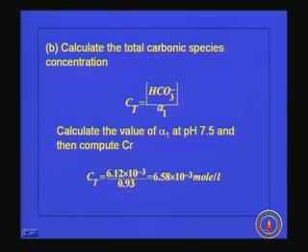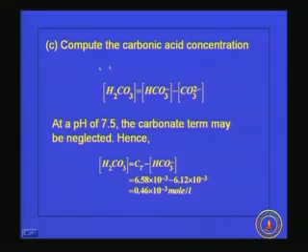Now we can calculate the total carbonic acid species concentration using this equation. Ct is equal to bicarbonate concentration by alpha 1, and we can calculate alpha 1 at a particular pH, and I have not discussed this one in this lecture. So you just remember that there is a formula to find out the total carbonic acid species, and by using that one we get Ct equal to 6.58 into 10 raised to minus 3 moles per liter.